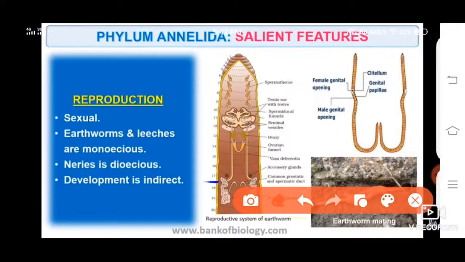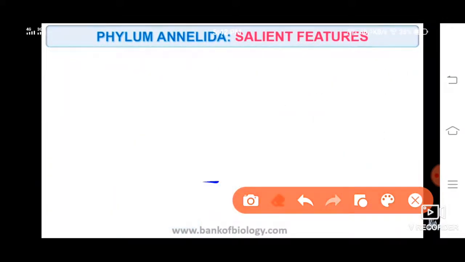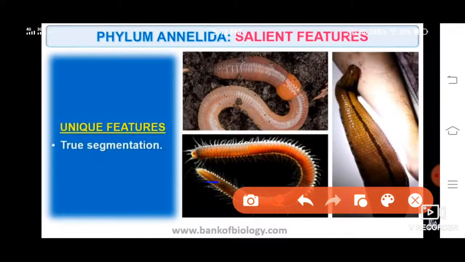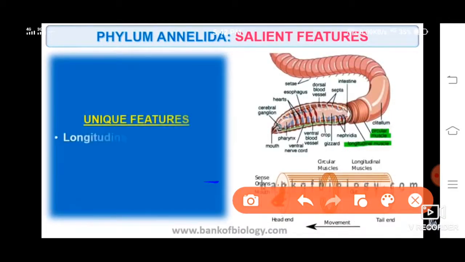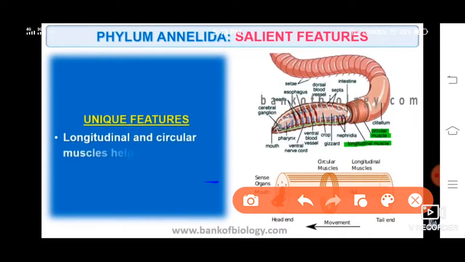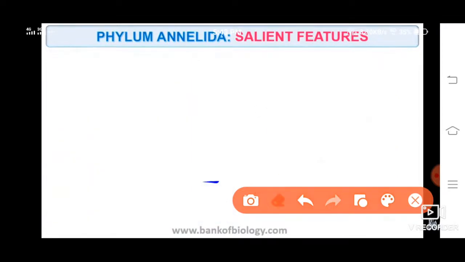Reproduction is bisexual, means earthworms and leeches are monoecious. Nereis is dioecious. Development is indirect. Unique features, you can see the segments on the body. So true segmentation is present. So this is a unique feature. Longitudinal and circular muscles help in locomotion. This is not there for you. Anyway, for your extra knowledge, it is helpful.